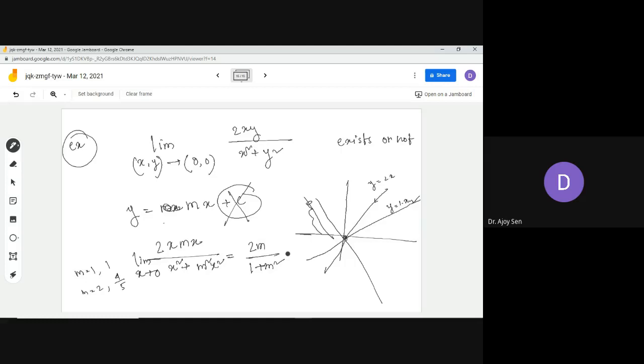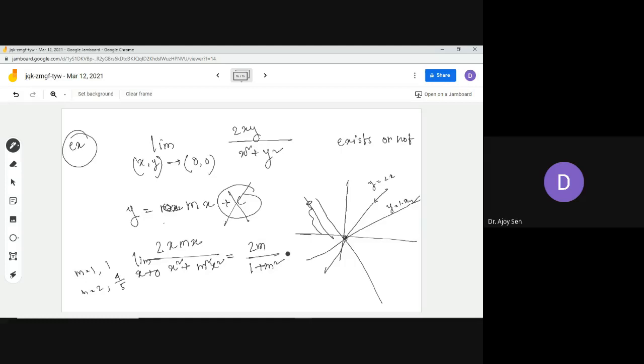So we just choose a path and check whether the limit exists or not. You have to practice more and more problems to understand this, because this kind of procedure we generally apply to problems where the limit does not exist.